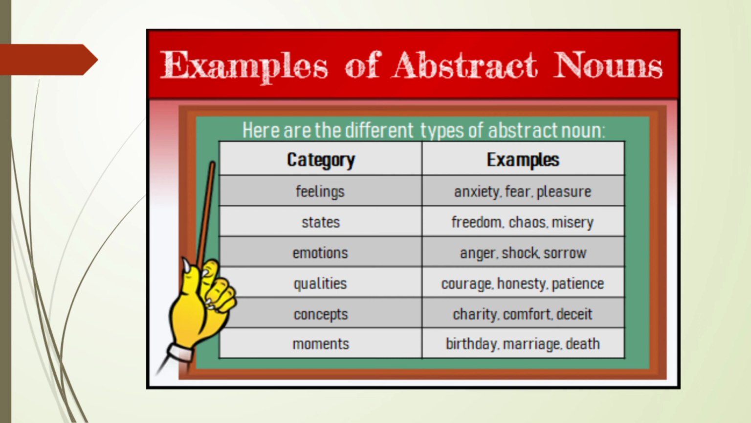Here are the different types of abstract nouns. Like in the feelings, abstract nouns are anxiety, fear and pleasure. Then states, freedom and misery. Then emotions, anger, shock and sorrow. Qualities, courage, honesty and patience. Then concepts, charity, comfort, dissent. Then moments, birthday, marriage and death. These are all the examples for abstract noun.